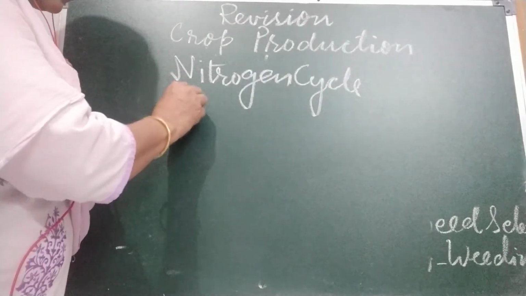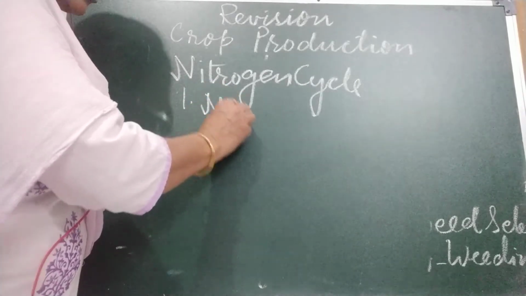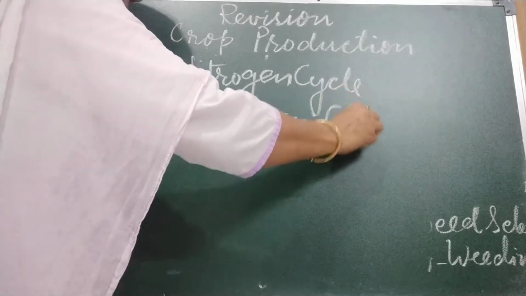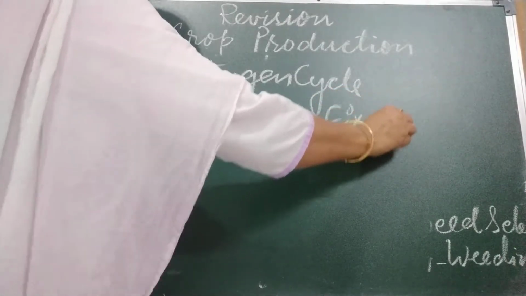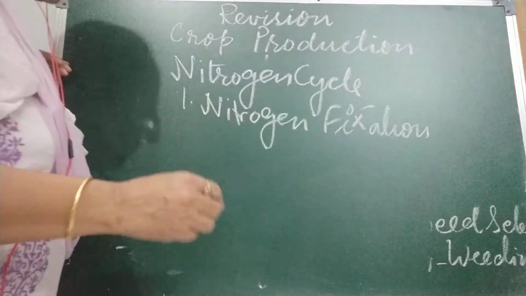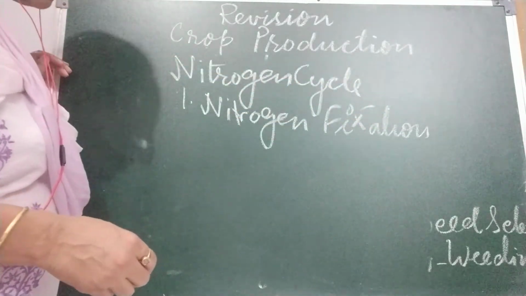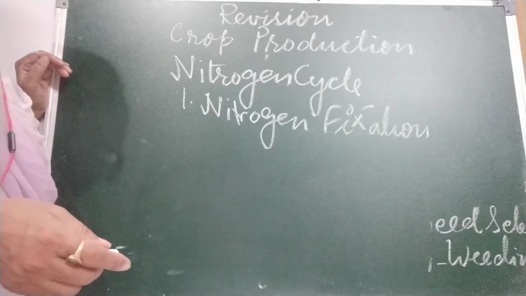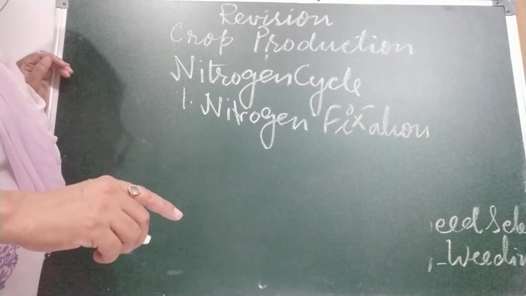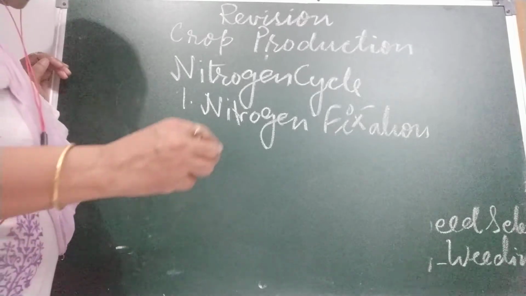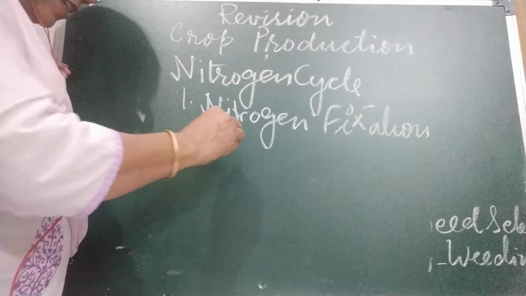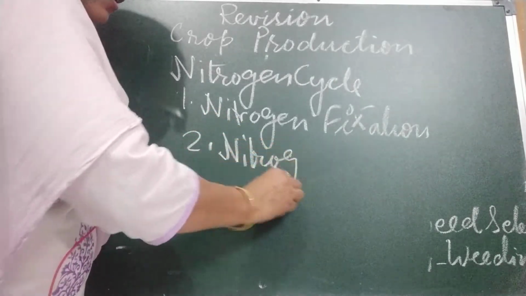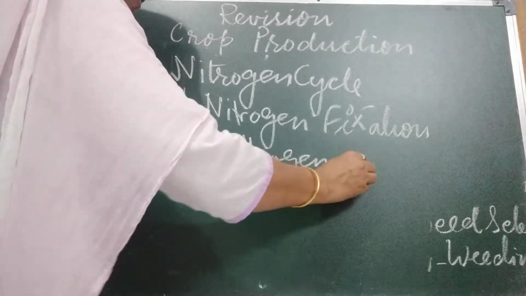First step is nitrogen fixation. Nitrogen fixation can be done in two ways. First by lightning, which we also call atmospheric fixation, and the other one is biological nitrogen fixation. Biological nitrogen fixation is done by bacteria, that is rhizobium bacteria. Now the next step is nitrogen assimilation.